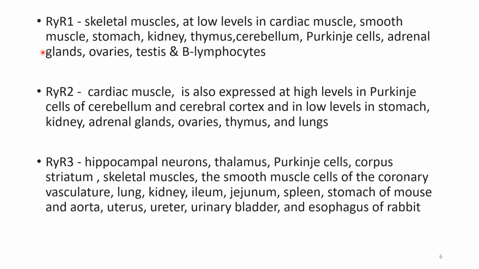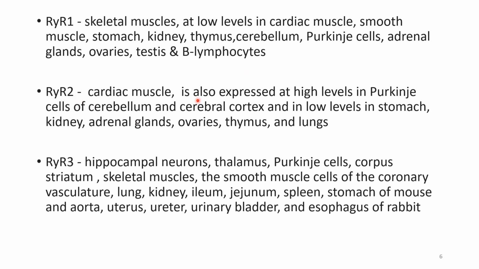See where RYR1 is present. RYR1 is present in the skeletal muscles. Mostly the skeletal muscles express RYR1 protein. It is also present at low levels in cardiac muscle, smooth muscle, stomach, kidney, thymus, cerebellum, Purkinje cells, adrenal glands, ovaries and testes. And recently it has been noticed that B lymphocytes also have RYR1 protein.